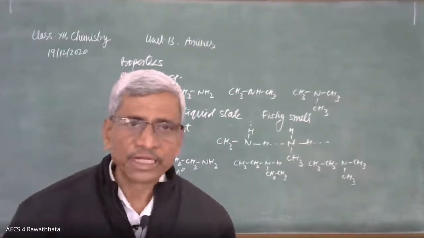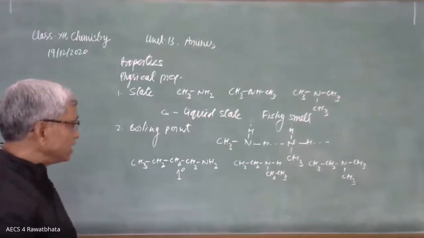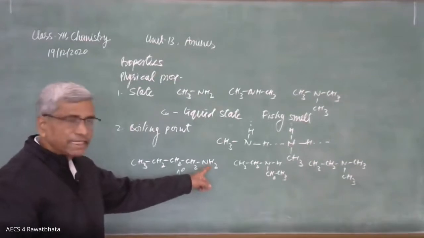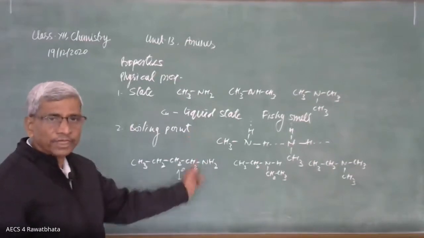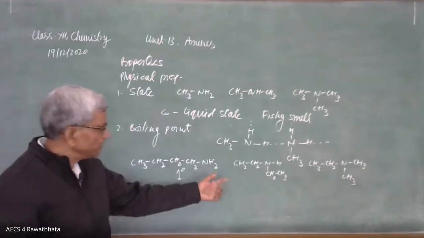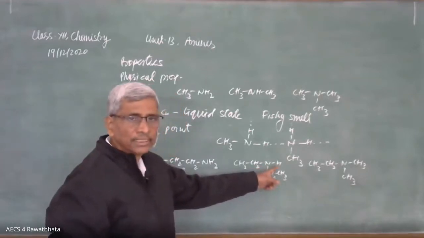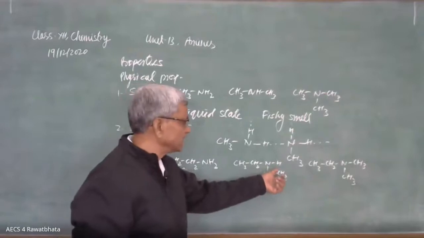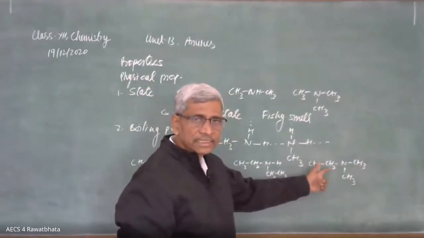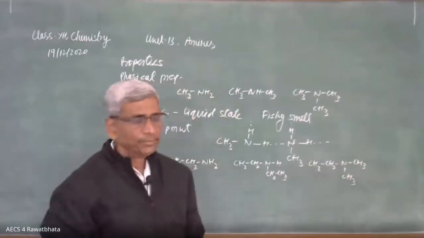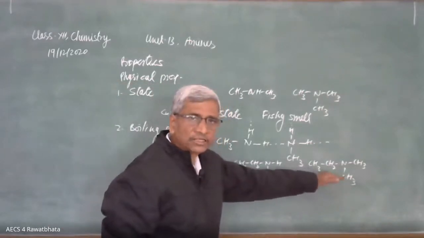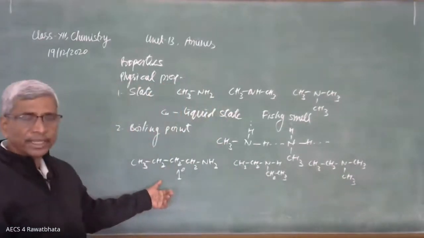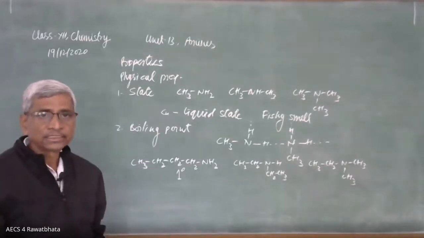The order of boiling point depends on how many hydrogen bonds per molecule can be formed. Here there are only 2 hydrogen atoms, so it can join with 2 neighboring molecules by hydrogen bonds, whereas this has only 1 hydrogen bond, and in this case there is no hydrogen, therefore there is no such hydrogen bonding. Here the intermolecular attraction in terms of hydrogen bonding is weaker, and it is maximum in case of primary amine. And another factor is surface area.